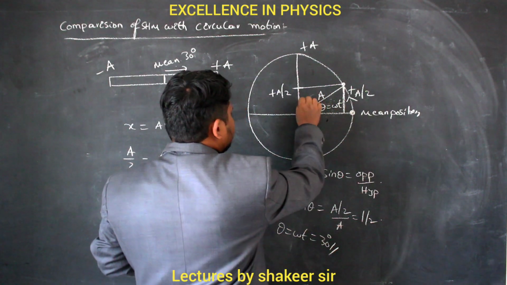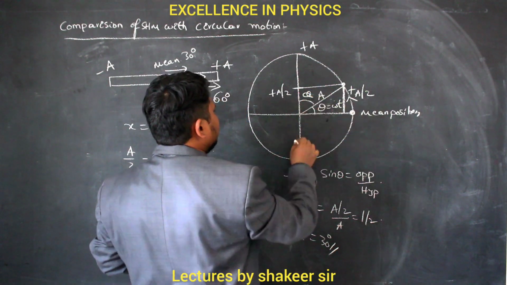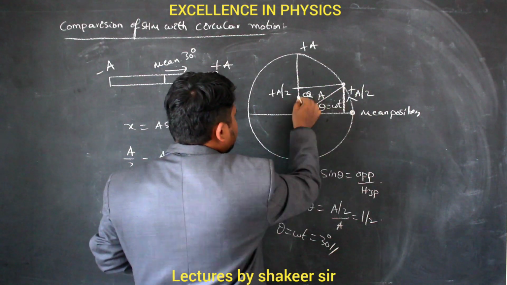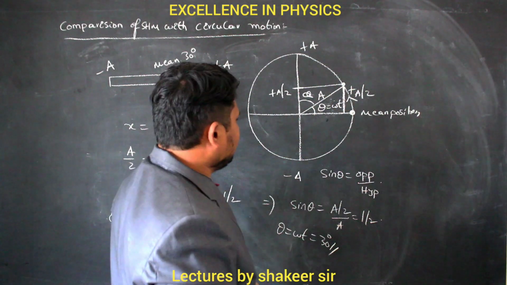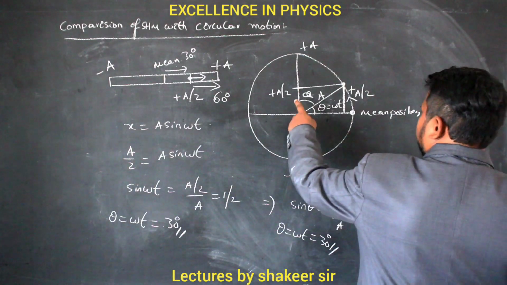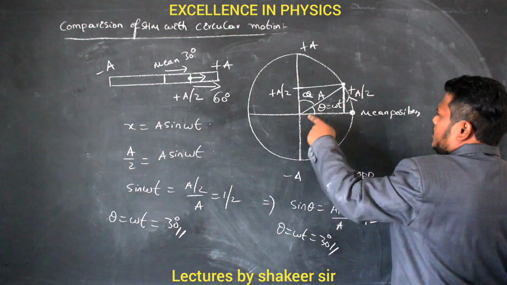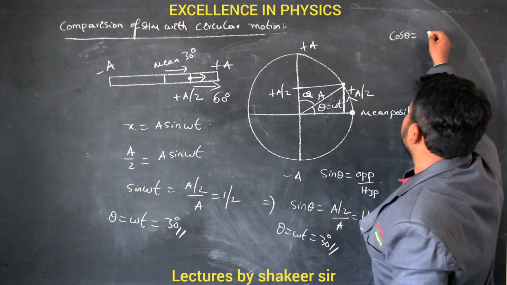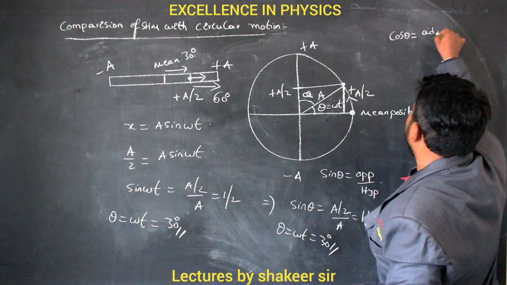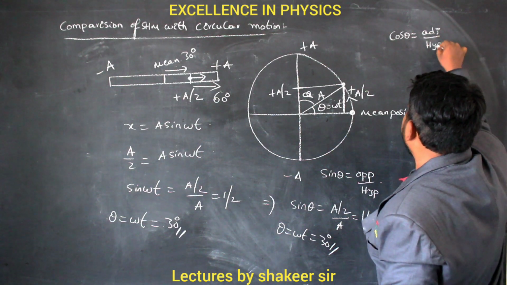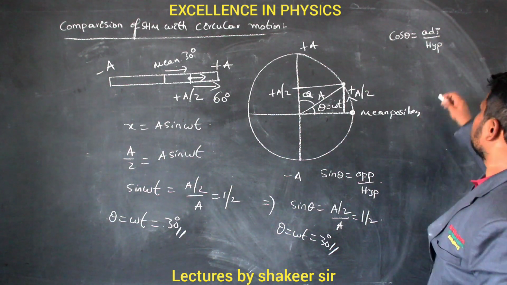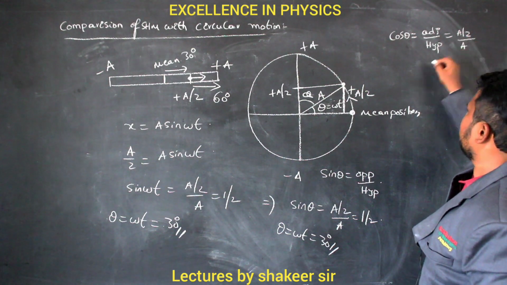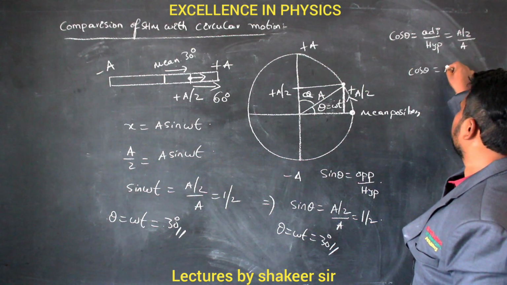So if I call this angle alpha, clear? In this right angled triangle, this becomes the hypotenuse, this is the adjacent side and this is the opposite side. Clear? I know the values of the adjacent side, which is a by 2, and the hypotenuse, which is a. Therefore I will use cos theta. Cos theta equals adjacent divided by hypotenuse. Are you able to understand? So the adjacent value is a by 2, and the hypotenuse is how much? The hypotenuse is a. So cos theta equals 1 by 2.